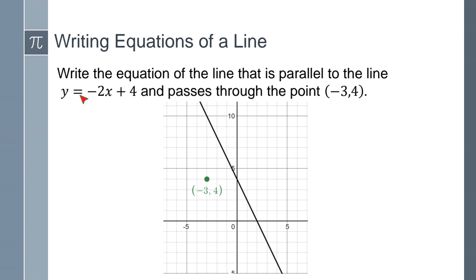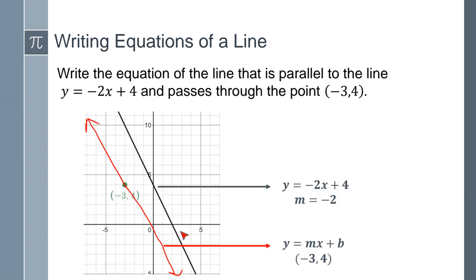If you happen to graph the line y equals negative 2x plus 4, it will be this line here. Eventually you'll be learning how to graph, I believe, in chapter 2. So we want to find another line that passes through this point here, and it's parallel. So really, we're looking for the line that goes all the way down and passes through this point here. You see, this is the line that we're looking for.